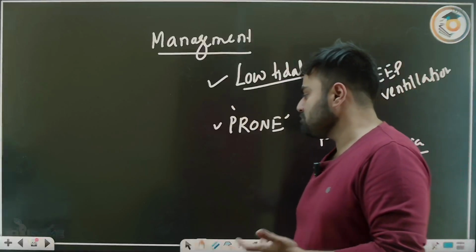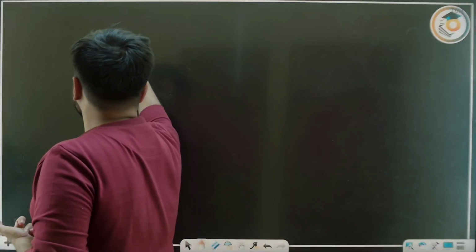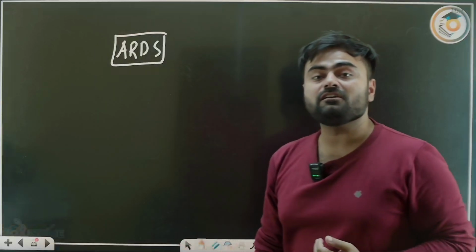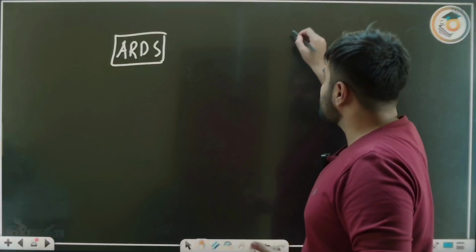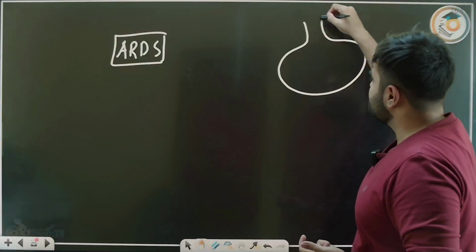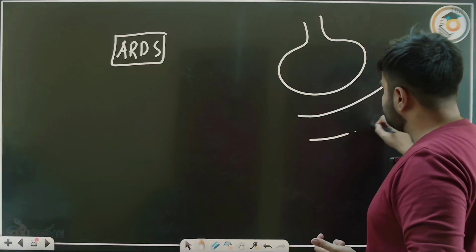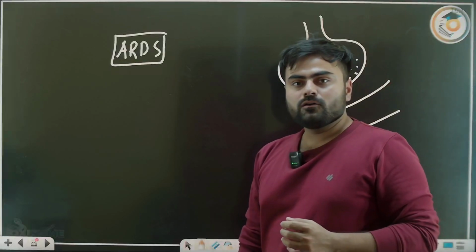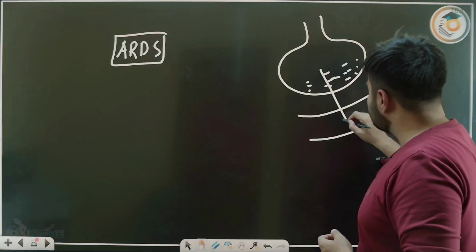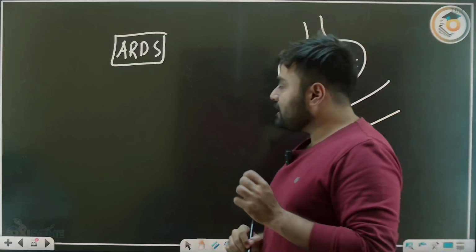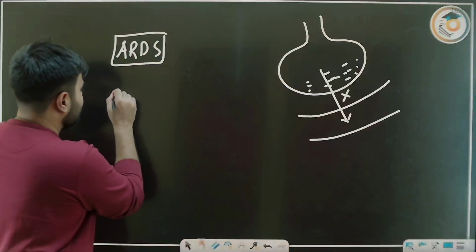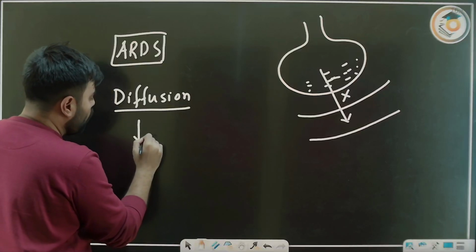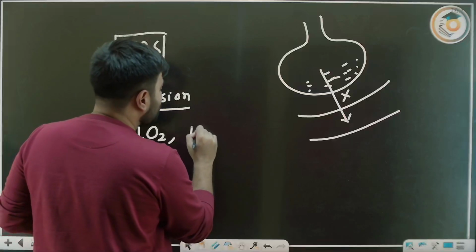Now a simple question may be asked to you: in ARDS, which type of respiratory failure is happening? There is the alveoli, there is a blood vasculature, and there is fluid accumulated in the alveoli. Fine. So basically diffusion is not happening. Whenever there is a diffusion problem, we get low oxygen but we get normal carbon dioxide.